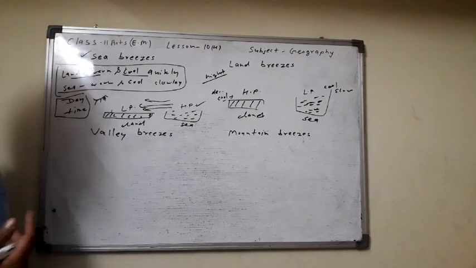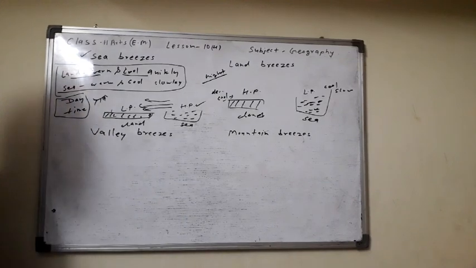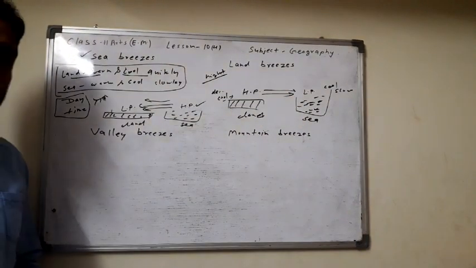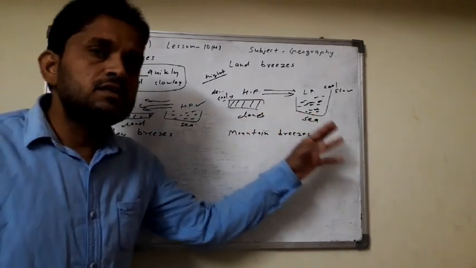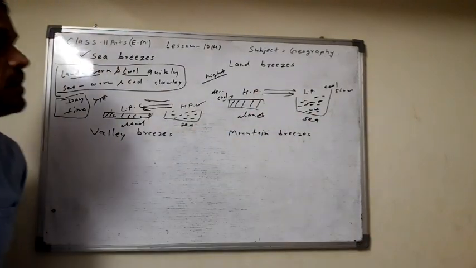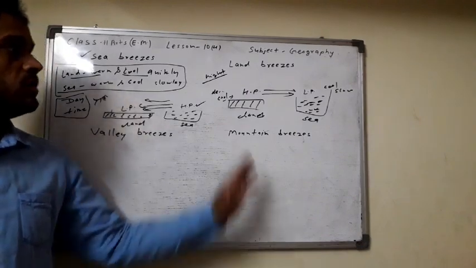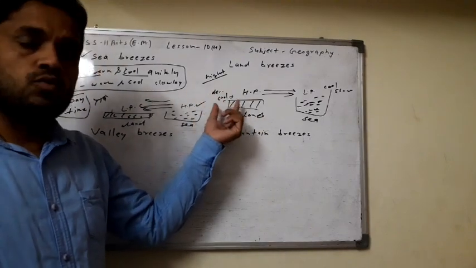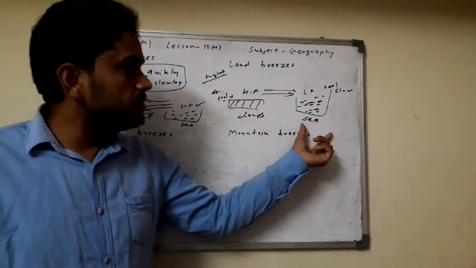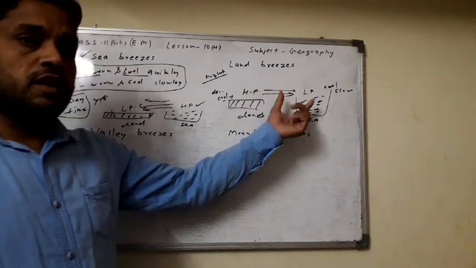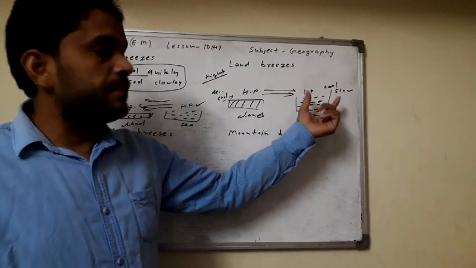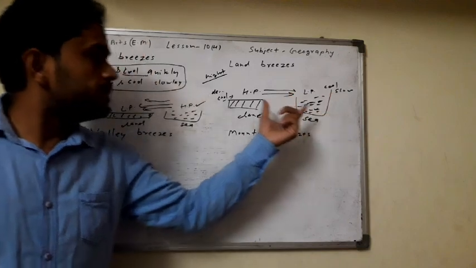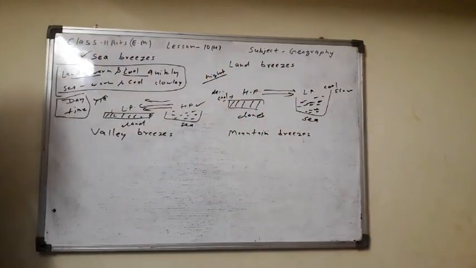The wind moves from the high pressure to the low pressure, from the land part to the sea part. This type of wind is known as the land breeze. In night time, the land part cools quickly, so high pressure develops here. The sea part cools slowly, so the temperature is high and low pressure develops. Then the wind moves from high pressure to low pressure, from the land part to the sea part. This is about land breezes.